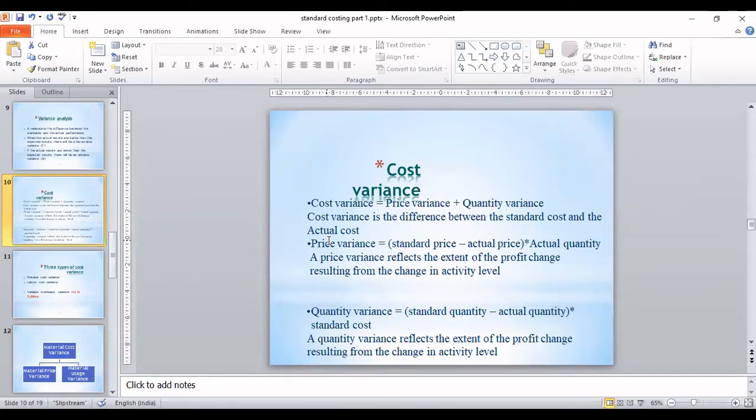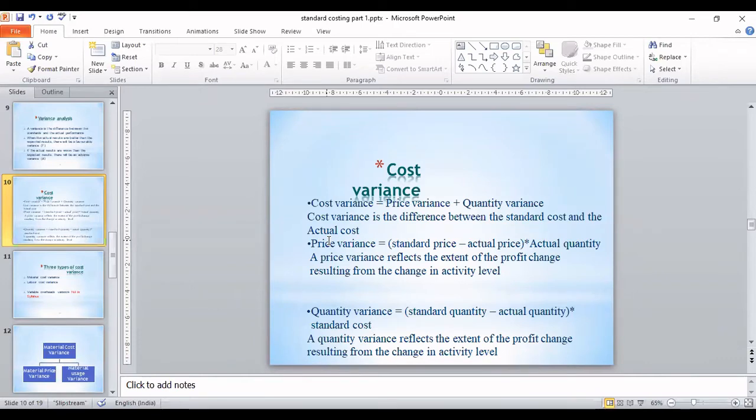Here we are talking about material. Suppose we have thought of making 1 unit in, let's say, 2 kgs. So in 2 kg of raw material, I'll be able to make 1 unit. That is my standard assumption, that is my standard cost. I have assumed that for making 1 unit, I need 2 kg of raw material. But actually, my workers work so efficiently that in 1.5 kg also, my product is ready.